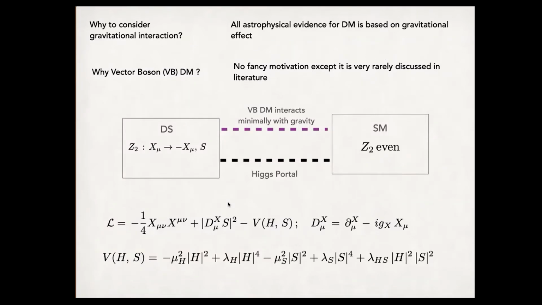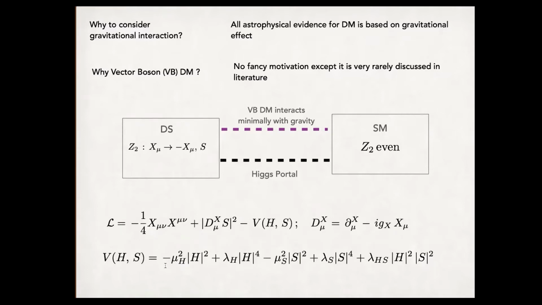Now, let me introduce from the particle physics point of view a dark sector and a standard model sector, where the dark sector contains a vector boson dark matter, which is Z2 odd, and also a scalar field, which is kept there to provide the mass to the vector boson. Let's say it's a non-abelian vector boson. The standard model is Z2 even. Now, this is a possible interaction Lagrangian one can design.